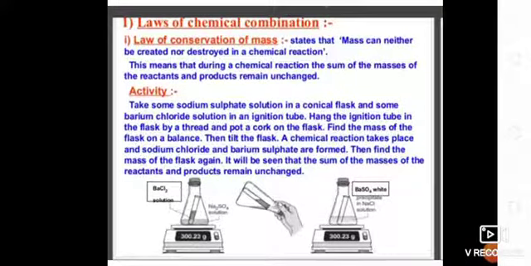In our next topic, law of chemical combination. The first topic, law of conservation of mass. It states that mass can neither be created nor destroyed in a chemical reaction. This means that during a chemical reaction, the sum of masses of the reactants and the products remains unchanged.